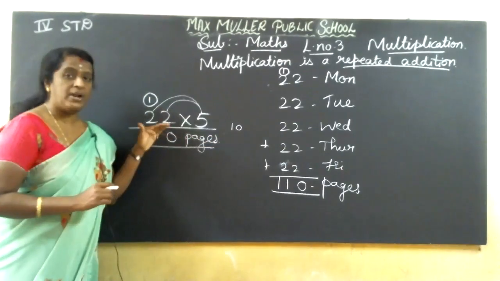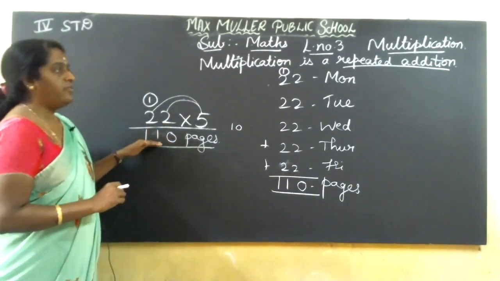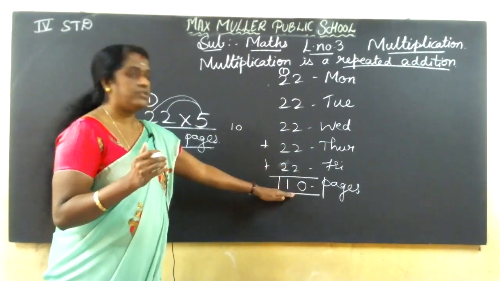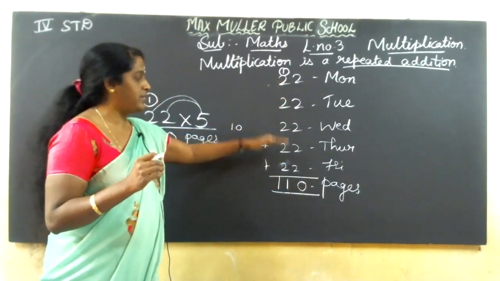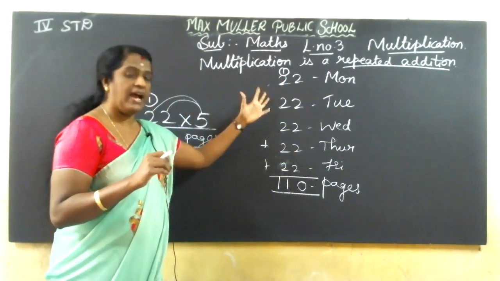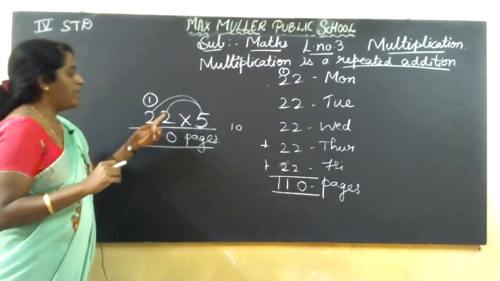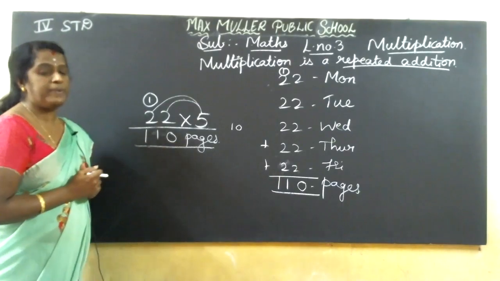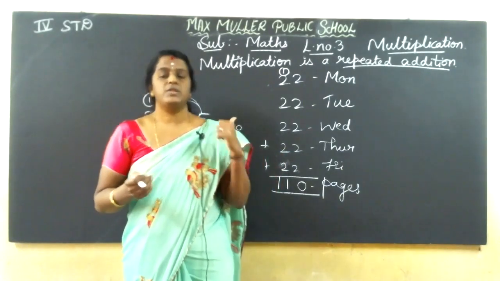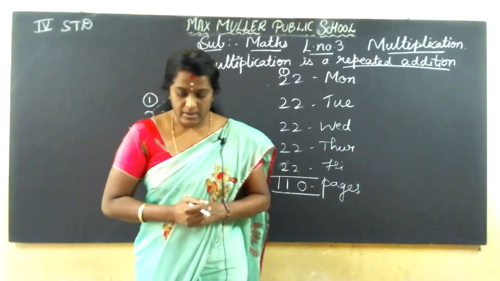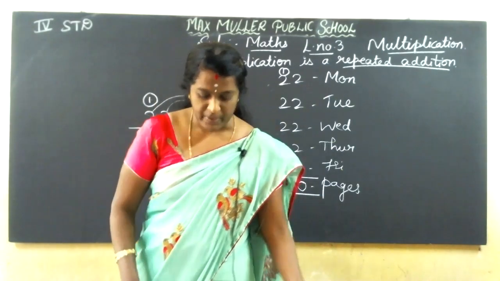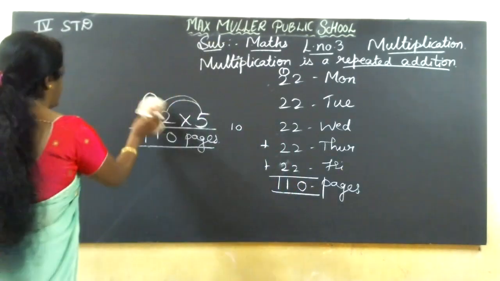See here, when I do multiplication, I also get 110. When I do repeated addition, I also get 110 pages. If I add 22, 22, 22, 22, 22, 5 times, because she reads 5 days from Monday to Friday, I get 110. If I do multiplication, also 110. So multiplication is a repeated addition. You can't always do addition, so you should learn tables, okay, children? It can also be calculated by multiplication. So I'll rub this. Page number 124, exercise 1.